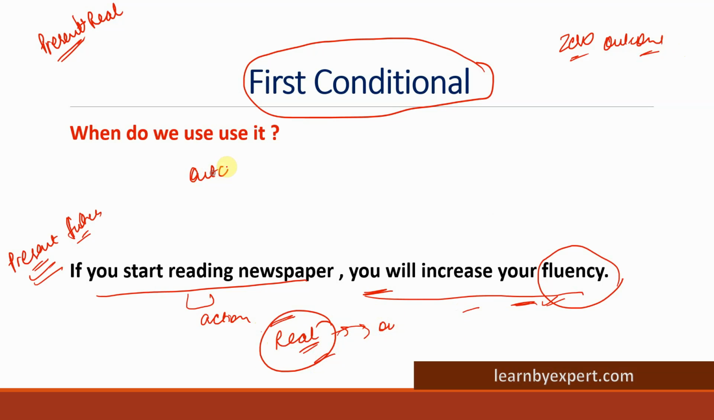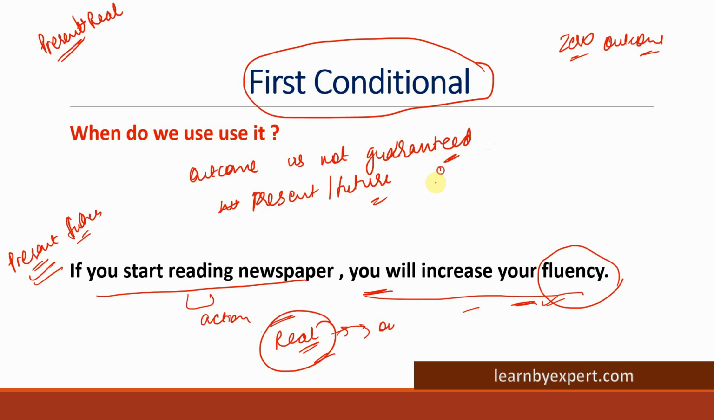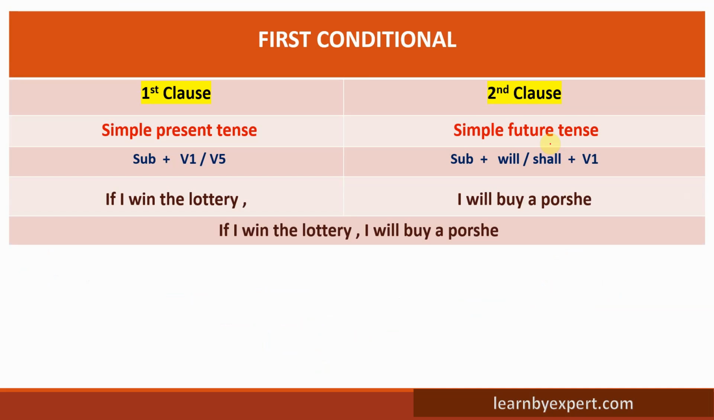Let me write it down for you. Where the outcome is not guaranteed, we use first conditional. So what is happening? We are talking about the present scenario, we are talking about the future outcome, and the situation is also real here. Understand? Okay. I'll give you some more examples, but before that, let us see the whole slide.